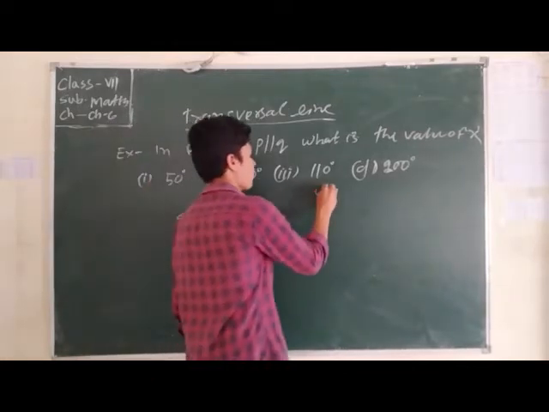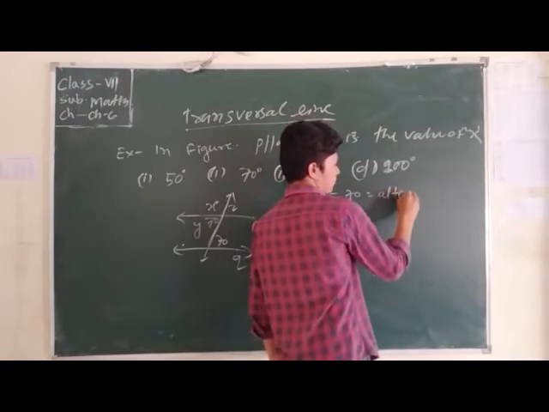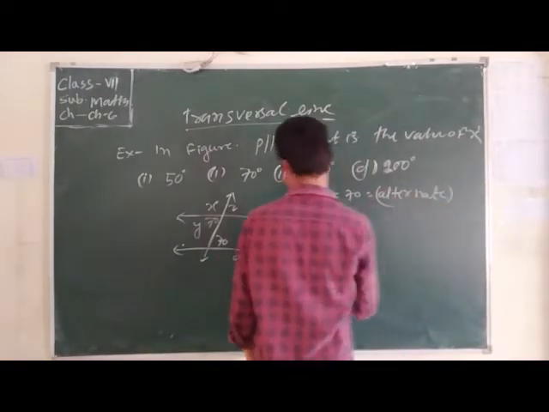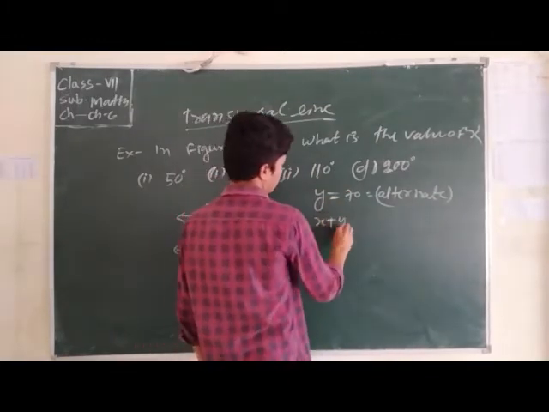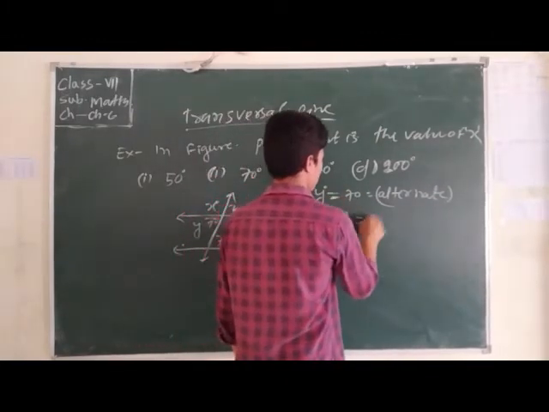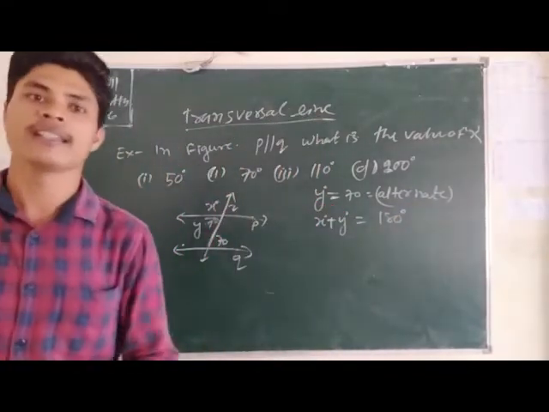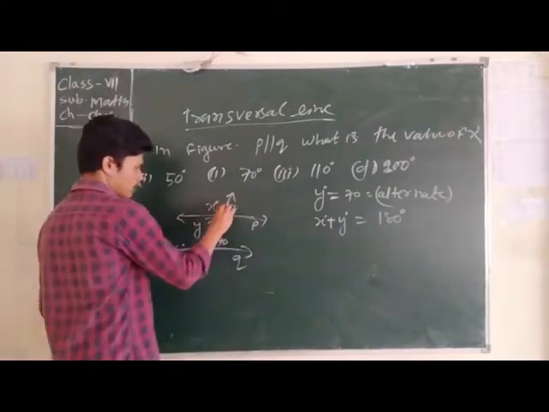Then here y equal to 70, alternate. So x plus y equal to 180 degree. Why x plus y equal to 180 degree? Because angle x and angle y form a straight angle. Straight angle.